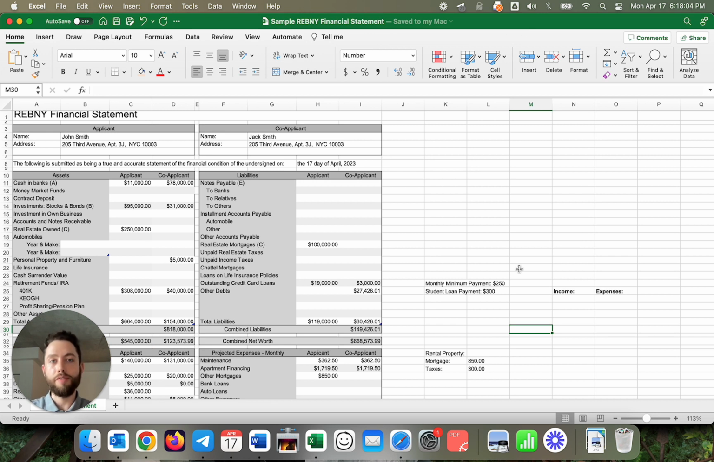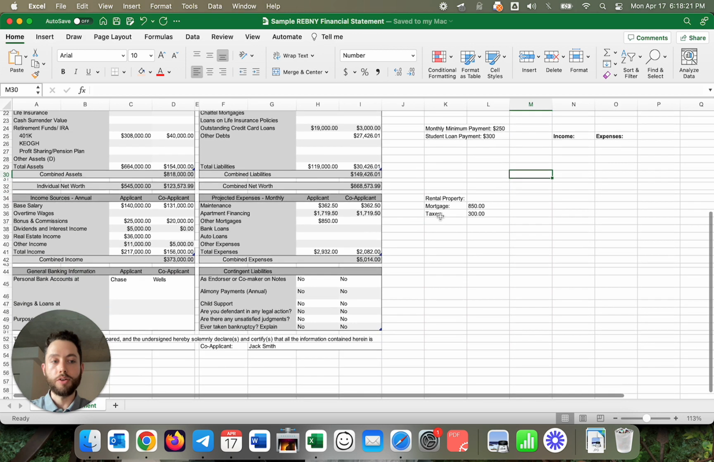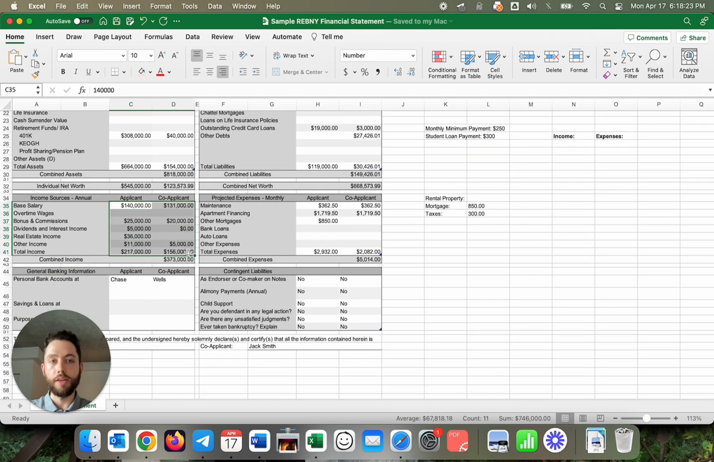So what we have here is a fictitious financial statement, and we're just going to go through it and calculate the DTI and do the usual checks that we would do if we were working with a buyer, submitting an offer, or if we were a listing agent and we were checking an offer on behalf of our seller. So the first thing you want to do is just go ahead and focus on the income section.